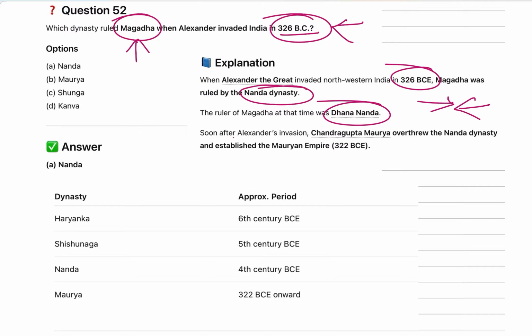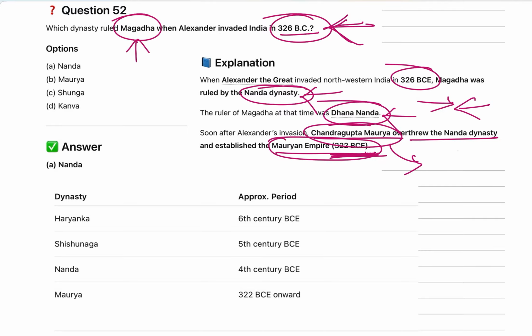Okay, so soon after the invasion, Chandragupta Maurya overthrew the Nanda dynasty, and the Mauryan Empire was established in 322 BCE. When Alexander attacked in 326 BCE, the ruling dynasty in Magadha was the Nanda dynasty, and the ruler was Dhanananda. Dhanananda was toppled by Chandragupta Maurya with the help of Chanakya. We have already seen that.